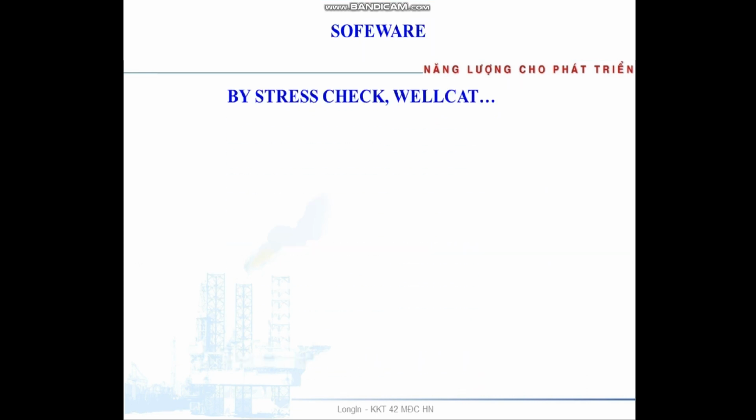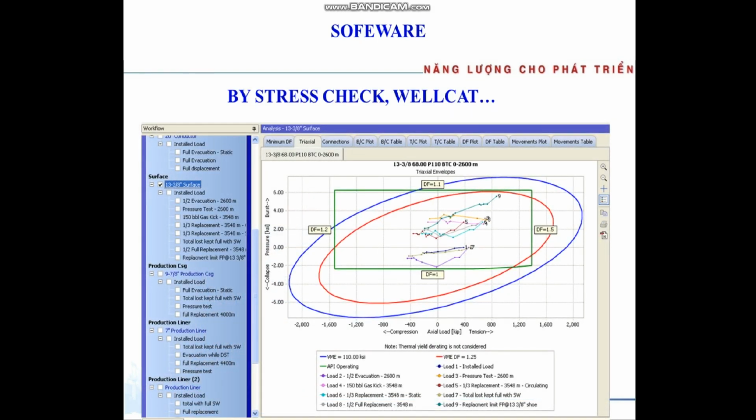For software, we can use StressCheck or WellCat. Here is one software, where tubular design is very old. We run many load cases, load case 1 to load case 9. We have one load case here and here. So if all the load cases are inside the circle, inside the rectangle, that's okay. If outside, it's not okay.